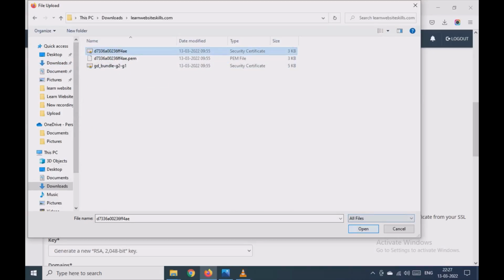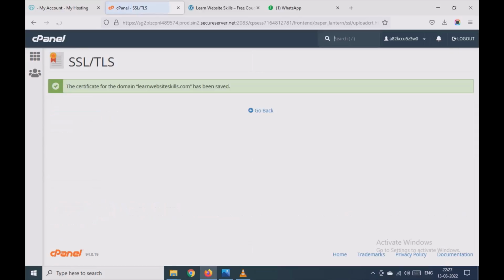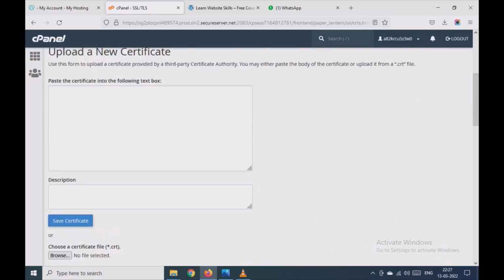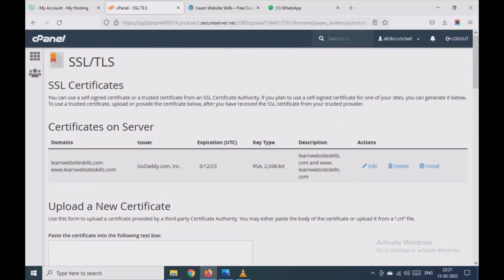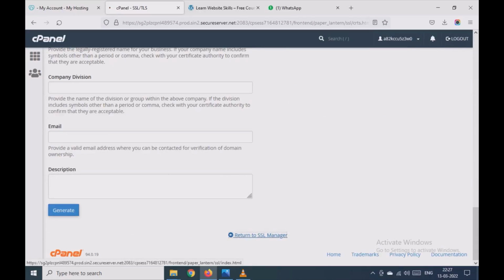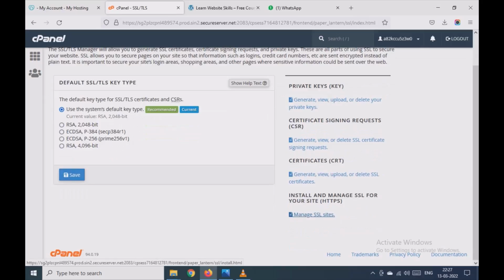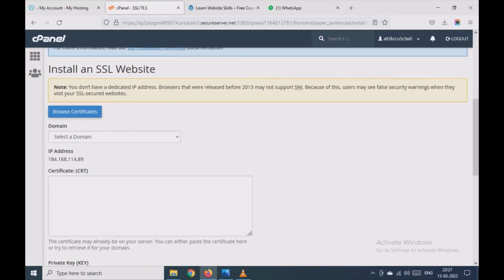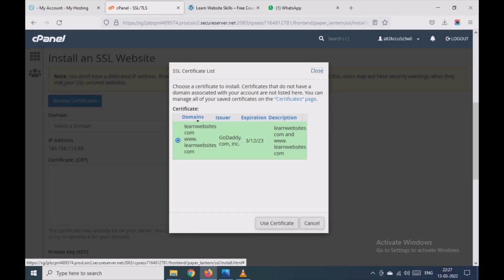Since we have downloaded the certificate, we will be uploading it here. Choose certificate, browse. Select the certificate file, open and upload. See, now the certificate for domain has been saved. Go back. You can see here the certificate is installed.